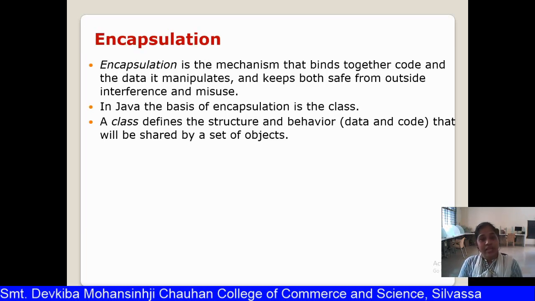Encapsulation means what? Encapsulation is the binding of data and its behavior into a single unit. In the same box, you are putting its data and also its behavior, the functions also. That box is called encapsulation, and it is implemented in Java with the help of the class keyword. Encapsulation also provides a very good security mechanism, because as data is bound in a class, it is hidden from the outside world, other code. So your data is very secure and easily utilized.